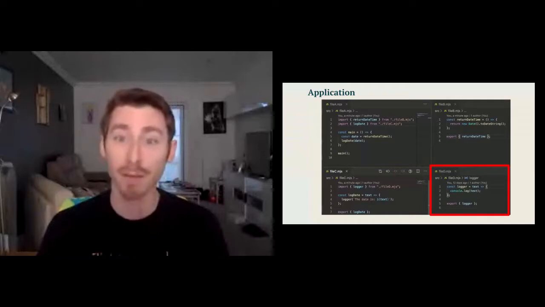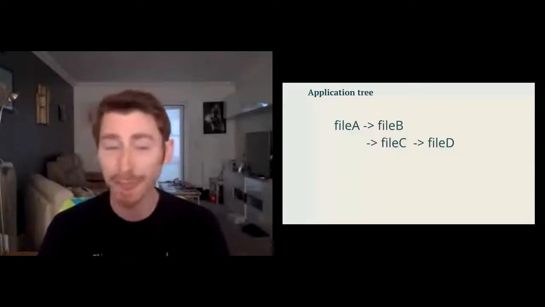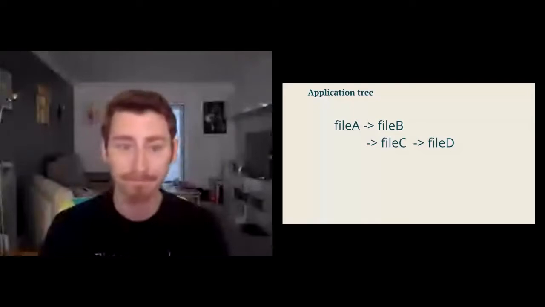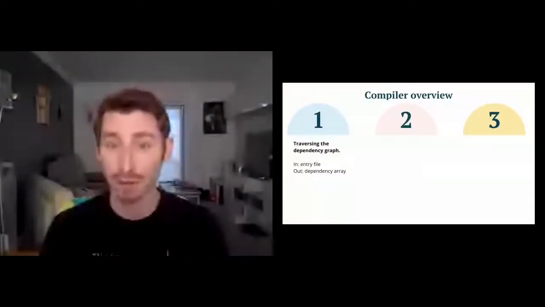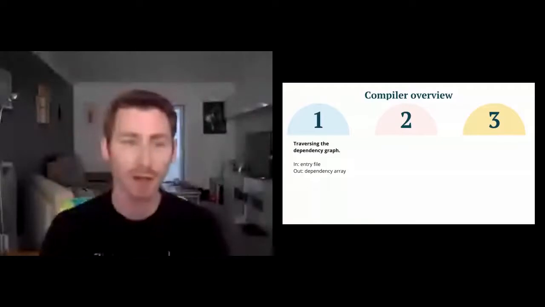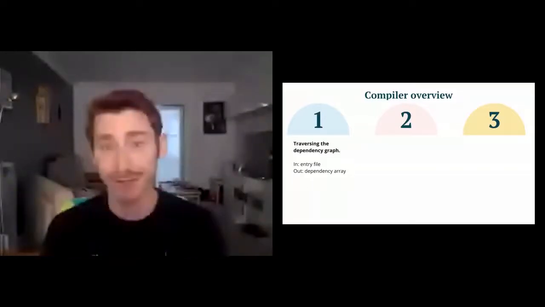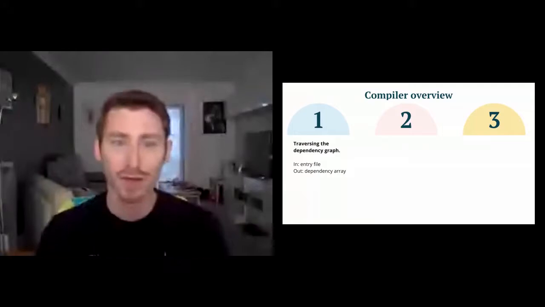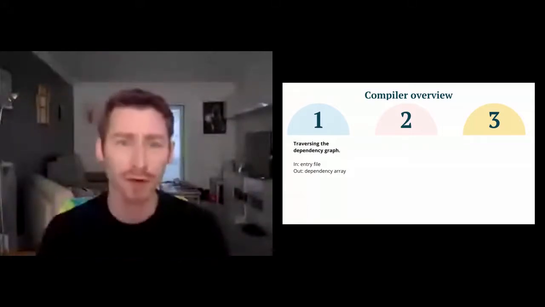So here is our application tree. File A calls file B and file C. File C calls file D. So, starting with phase one, traversing the dependency graph. The job is going to be to take in an entry file and output a dependency array. So here we have a depth graph function to do that. Let's walk through the code.